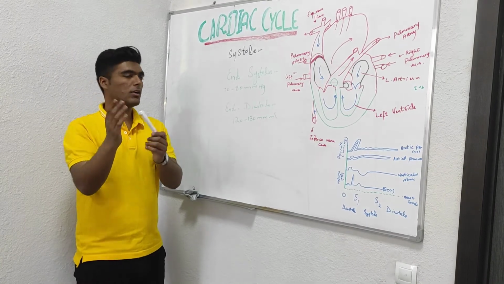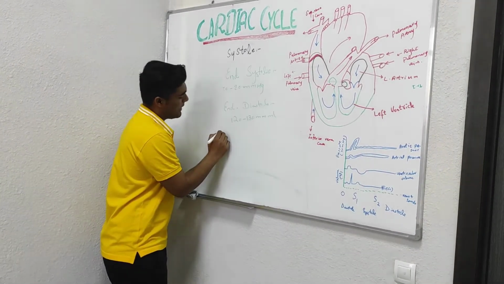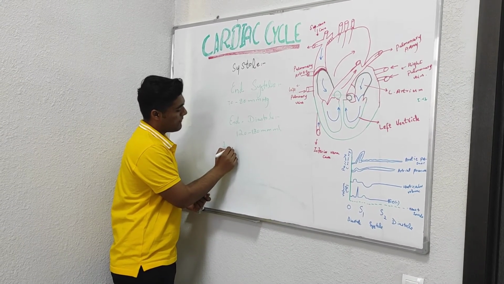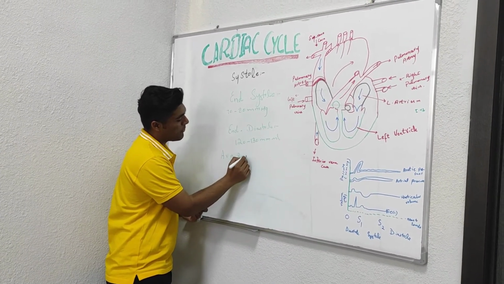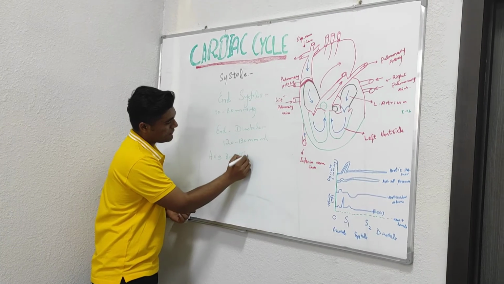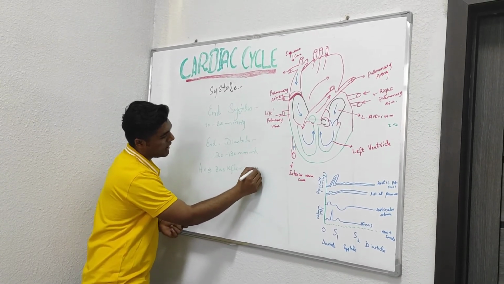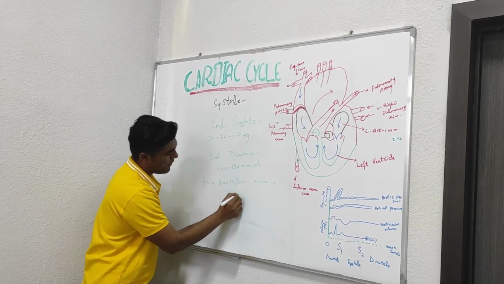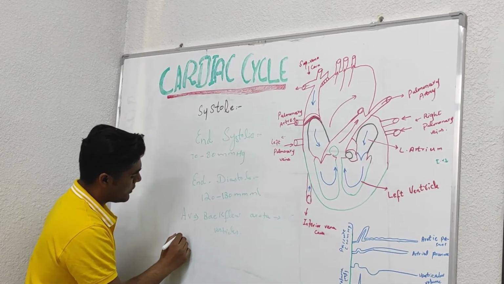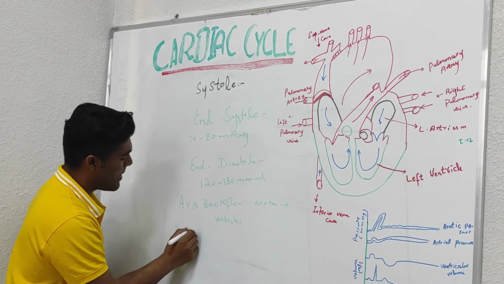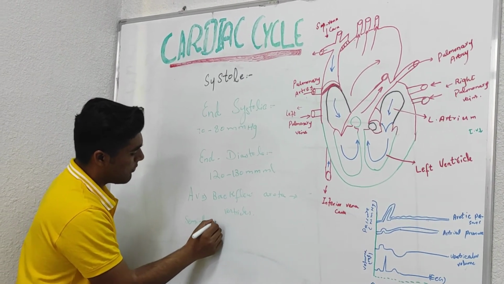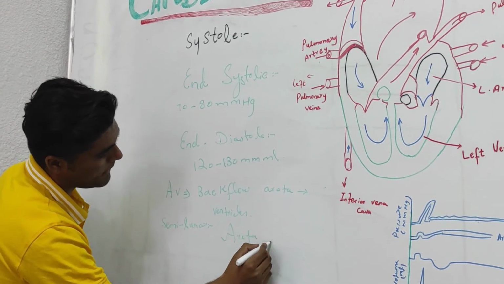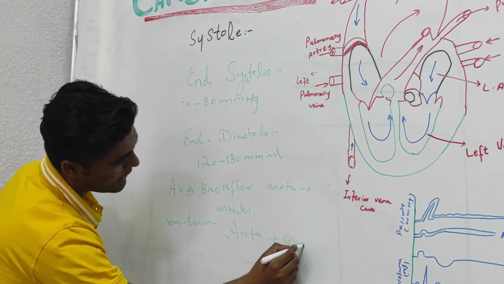Now, discussing the role of the AV valves and semilunar valves. The AV valves prevent the backflow of blood from the ventricles into the atria, and the semilunar valves also prevent backflow of blood from the aorta and pulmonary trunk.